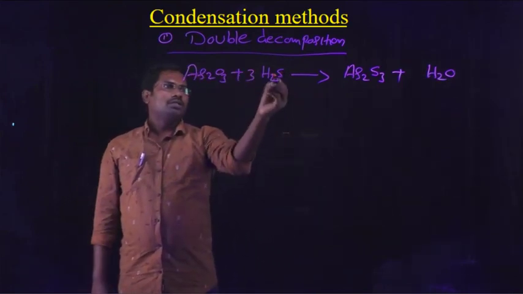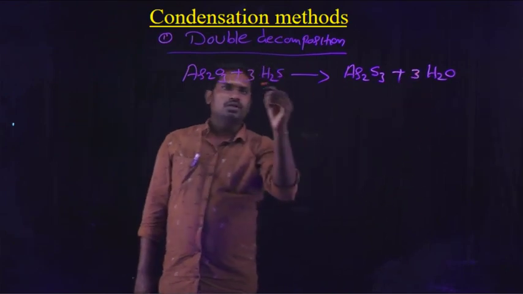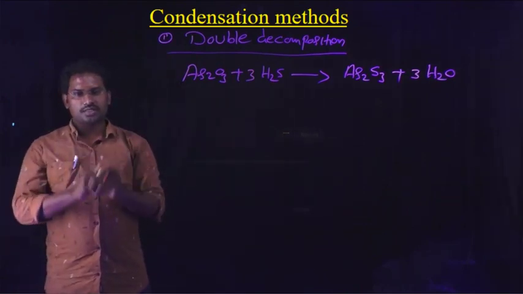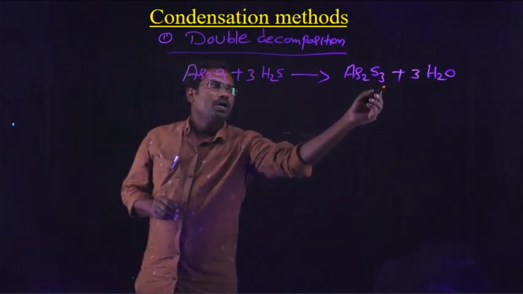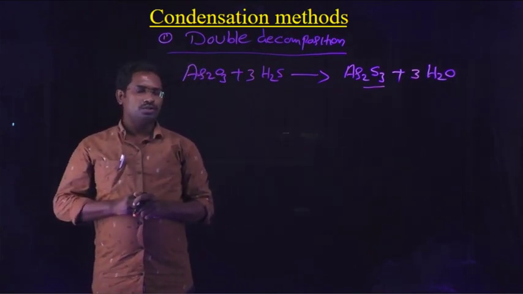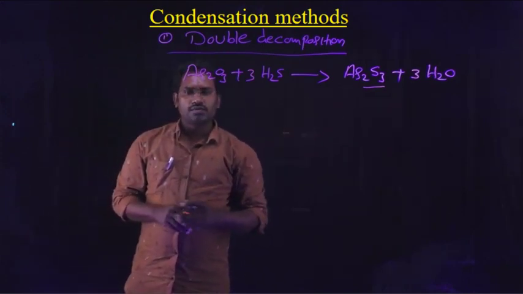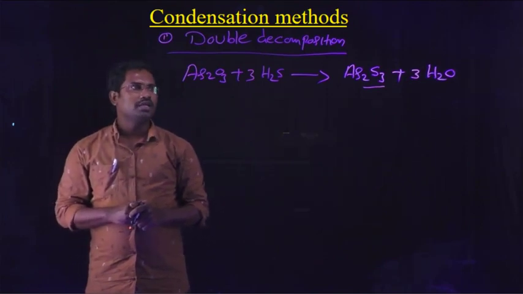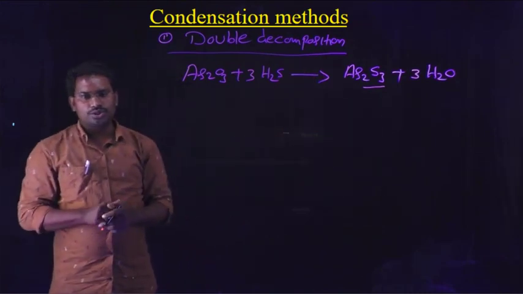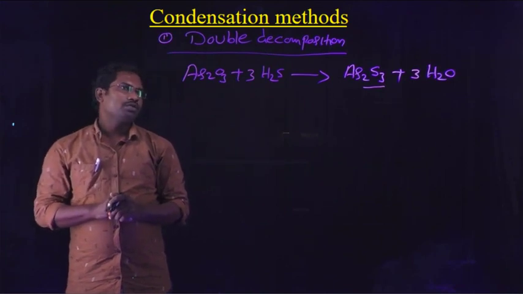So here there are 6 hydrogen atoms, therefore 3 H2O, giving 6 hydrogens and 3 oxygens. So when we pass H2S gas through arsenous oxide solution, it forms arsenous sulfide colloidal solution. This is the best example for the double decomposition process. By the double decomposition process, we clearly prepared arsenous sulfide colloidal solution. It is prepared by passing H2S gas through arsenous oxide solution.